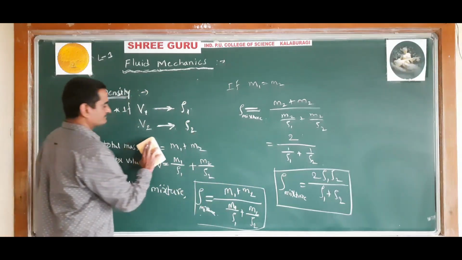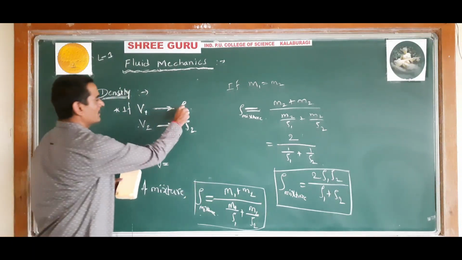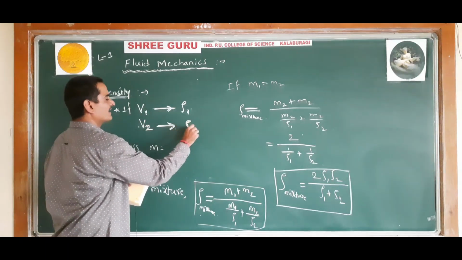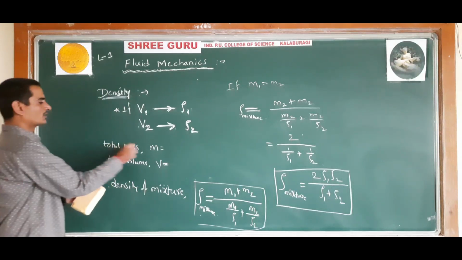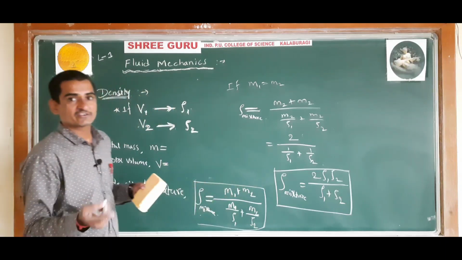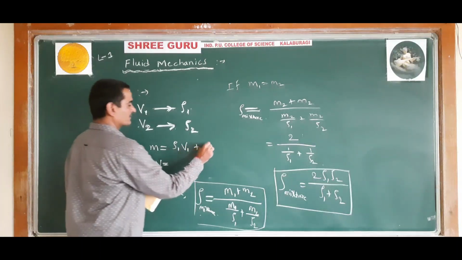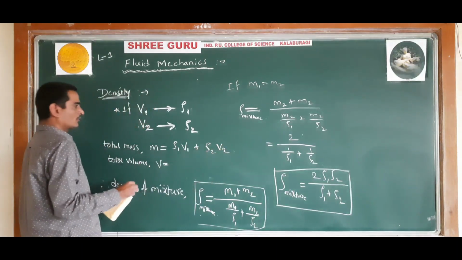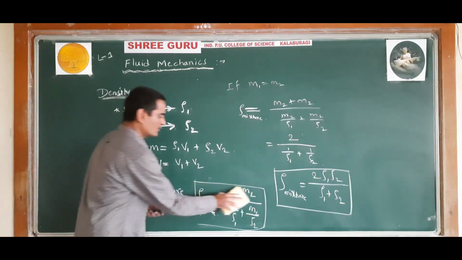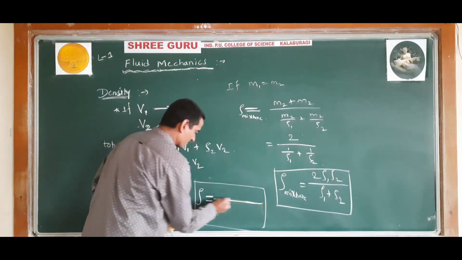If a liquid of volume V1 and density rho 1 is mixed with another liquid of volume V2 and density rho 2, then total mass, mass is equal to density into volume. So rho 1 into volume V1 plus rho 2 into volume V2, and total volume is V1 plus V2. So the density of the mixture is total mass divided by total volume.